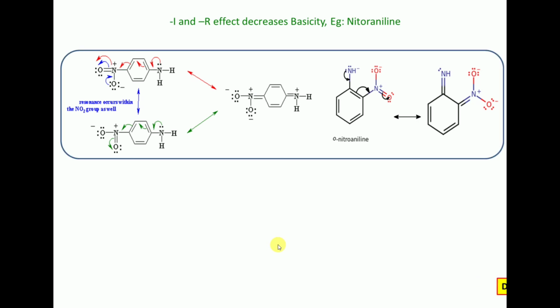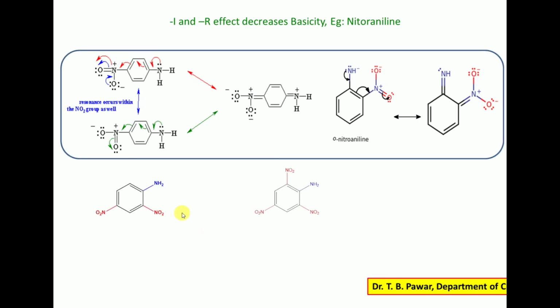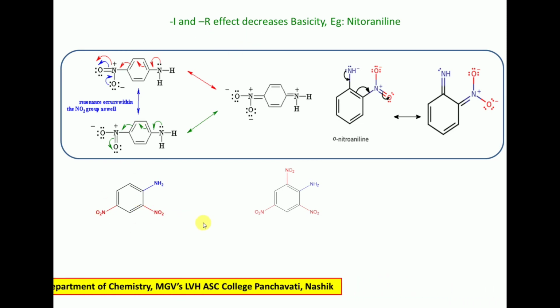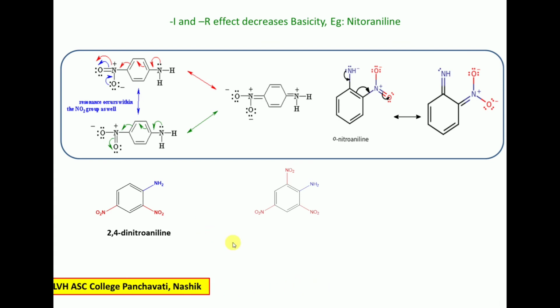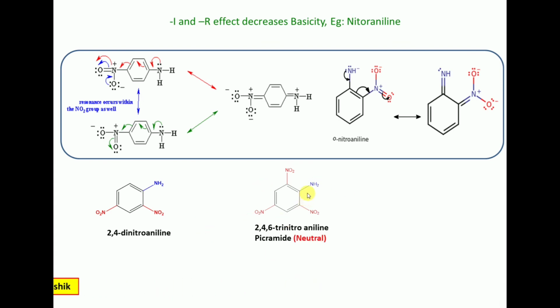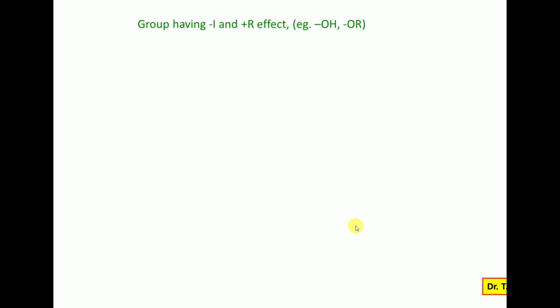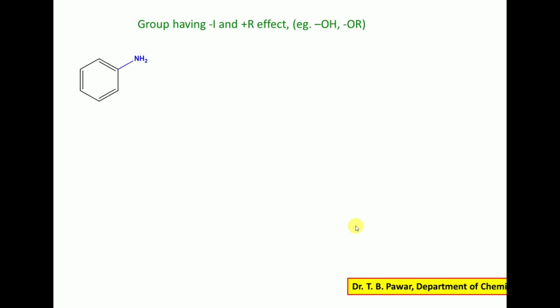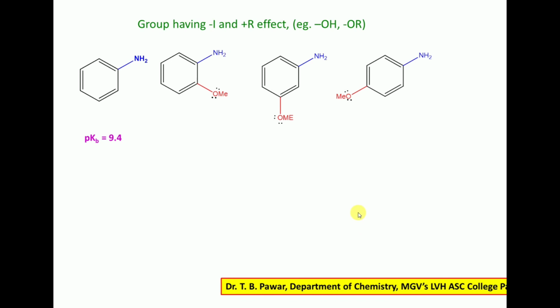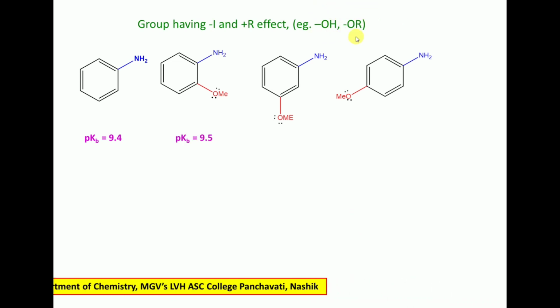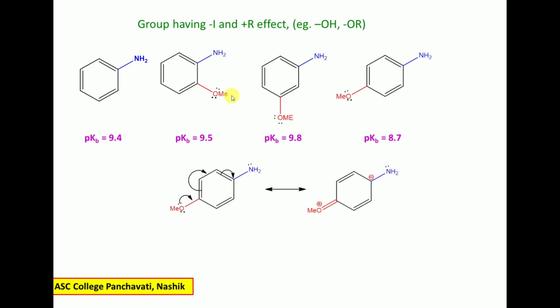Then, as we increase the number of electron withdrawing minus I and minus R groups on the ring, the basicity goes on decreasing. So 2,4,6 trinitroaniline is a neutral one. Then the group having minus I plus R effect. Suppose the ring has a group like OH or OR. Here the example is OMe.